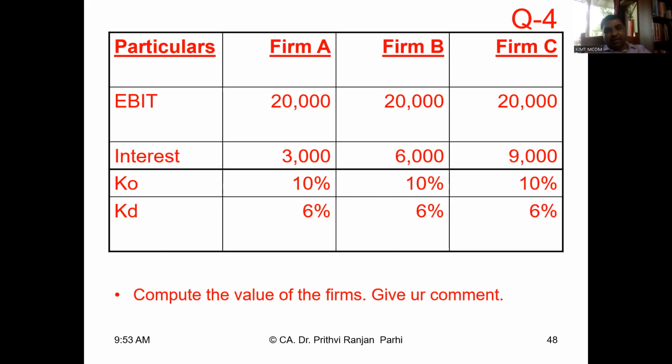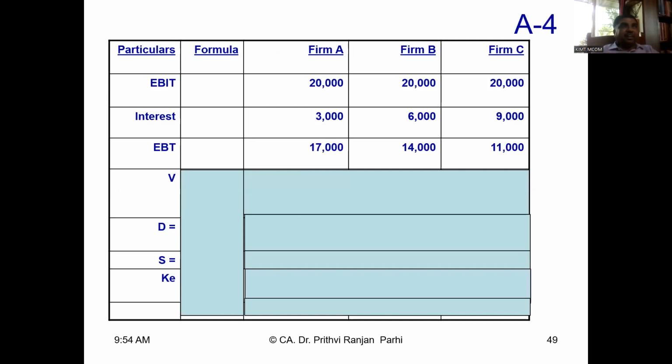Okay. Now let us conclude. You see, EBIT is given to you: 20,000, 20,000, 20,000. Interest is given to you. So EBT is EBIT minus interest. EBT is 17,000, 14,000, 11,000. Same thing we had computed in the previous class, so I am not explaining it again.